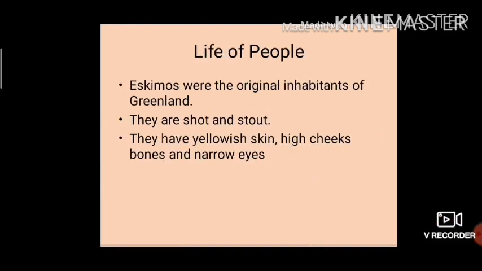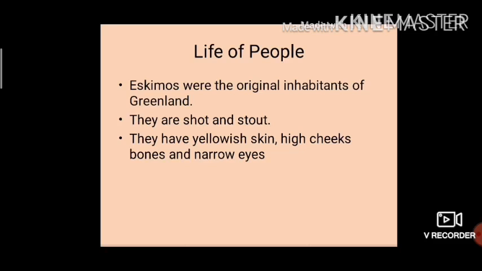Next is life of people. Now, Eskimos were the original inhabitants of Greenland. The people who live in Greenland are known as Eskimos. Their height is very short. They have yellowish skin and high cheekbones and very narrow eyes.